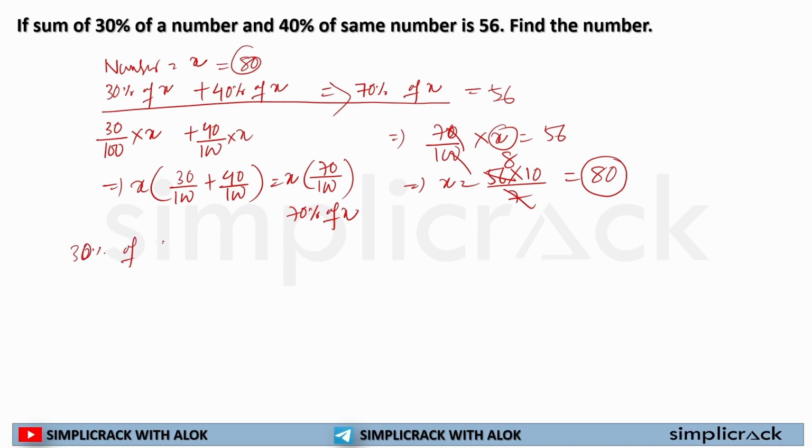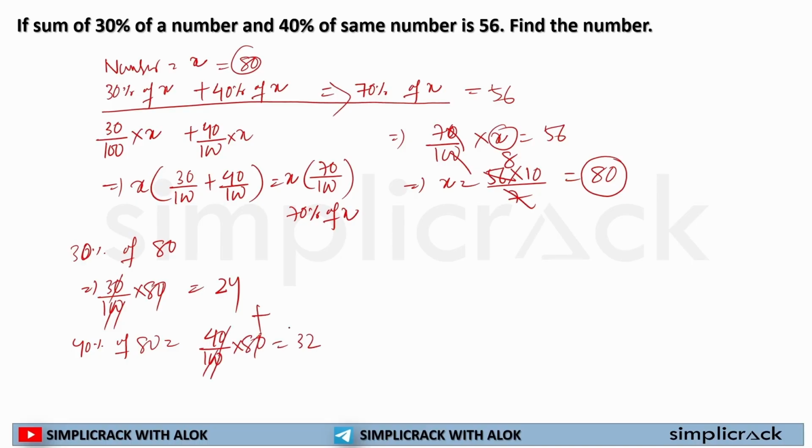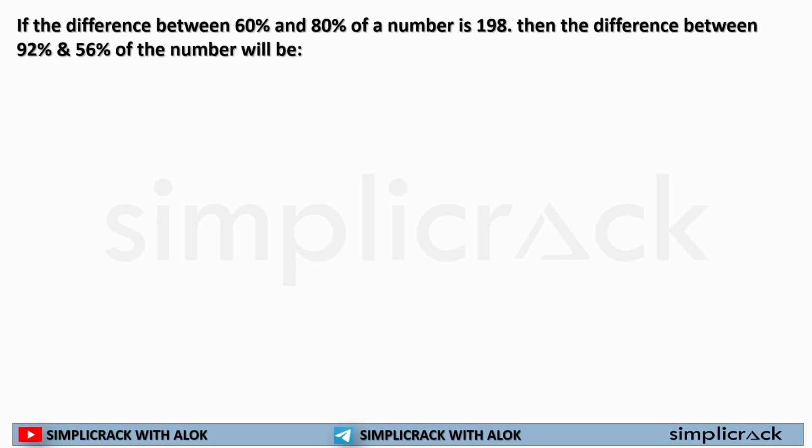30% of 80, that is 30 by 100 into 80. The 0s will cross here, 8 into 3 is equal to 24. Now 40% of 80, it will be 40 by 100 into 80. The 0s will cross here, it is 32. So if I add both, I will get 56. So my answer is correct. This is how you will be solving if a question is like this. Sum of 30% of a number and 40% of the same number is 56. Now, this is a homework for you.